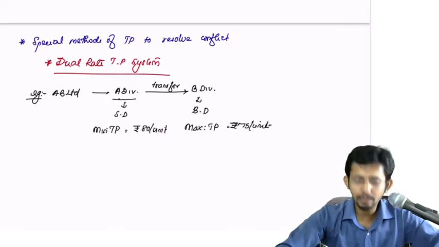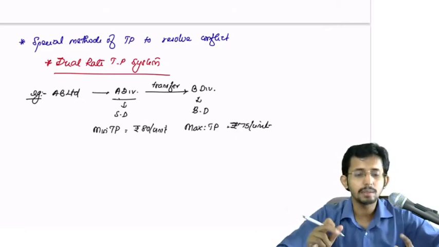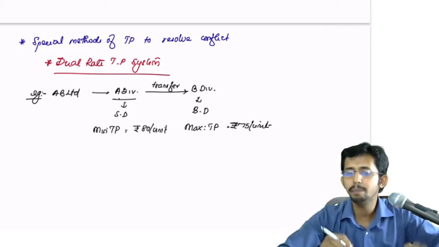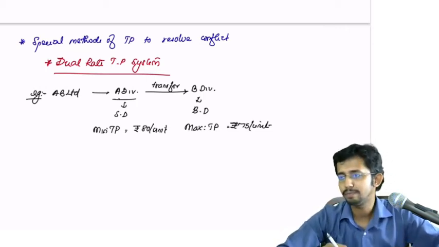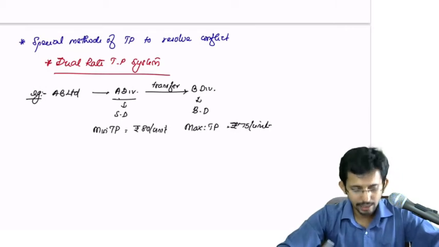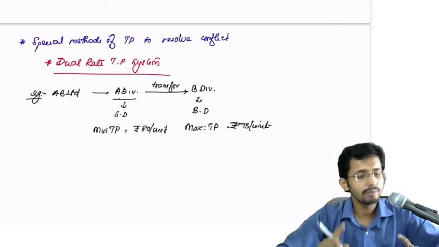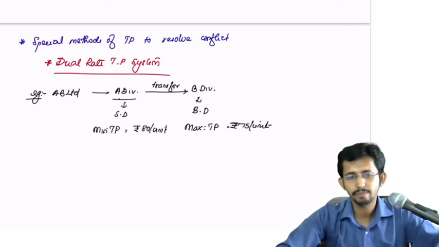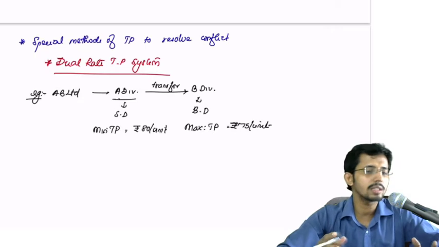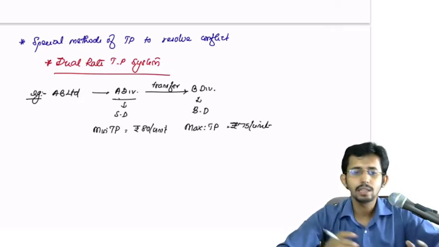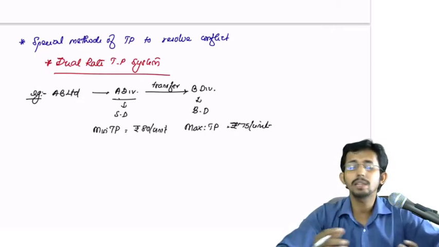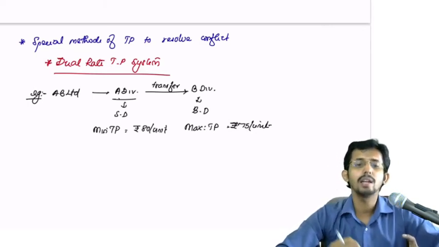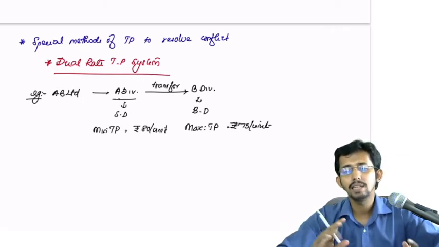Okay, so minimum TP is 80 per unit, whereby division A says that we will transfer the goods only if the TP fixed is higher than rupees 80. Whereas the divisional manager of division B says that we will buy the product only if the TP is less than 75. Both will not come together, because one will buy only if the price is lower than 75 and one will sell only if the price is above 80.